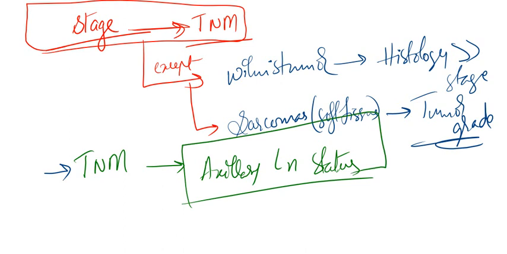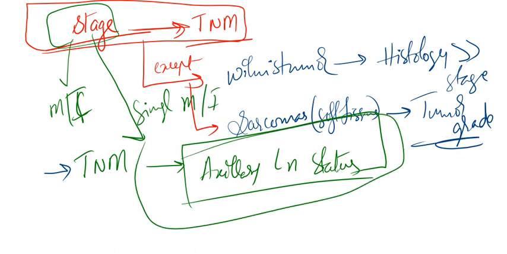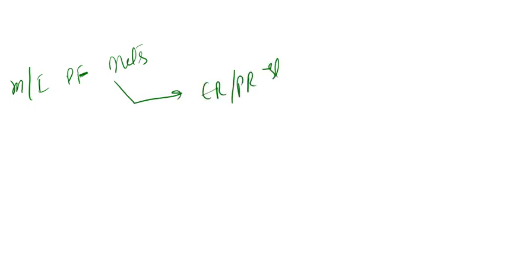Okay, so obviously staging is the most important prognostic factor, but in the staging if someone asks you what is the single most important prognostic factor for breast cancer, then it will be axillary lymph node status. Okay, now what is the most important prognostic factor in metastatic breast cancer? It is ER/PR status.